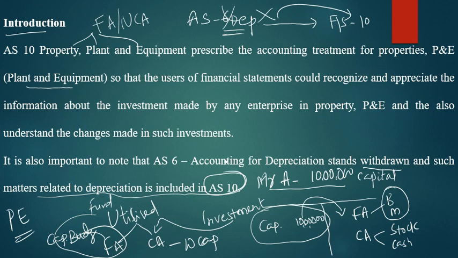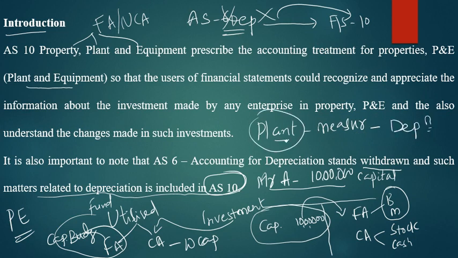So the study of AS 10 is related to two things: fixed assets and associated depreciation. If I say that a plant should be measured as a business asset, then obviously you will get depreciation for this. Once it is taken as a business plant and measured, then it should be shown in the financial statement.